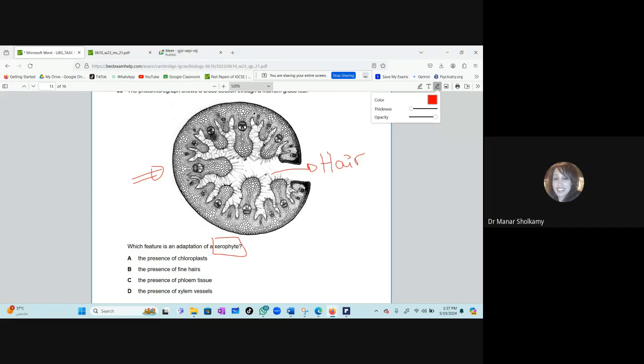It's not in your syllabus, actually, it's in the AS syllabus, but they got it in paper 2 here. So let me mark it. I want you to be familiar with this picture. This is a leaf of a plant that lives in the desert. And this leaf is curled, as you can see. It's curled and facing inward. This type of leaf is called the hinge leaf. You don't have to know its name. You just need to know that it's curled to reduce the surface area to prevent water loss.